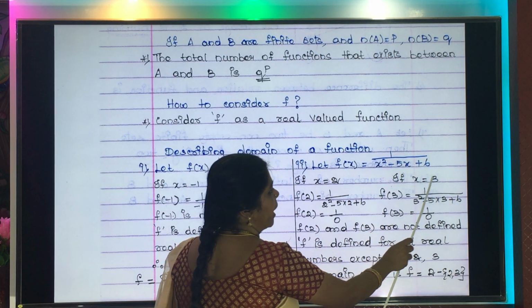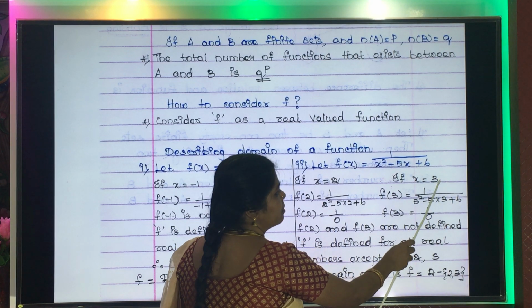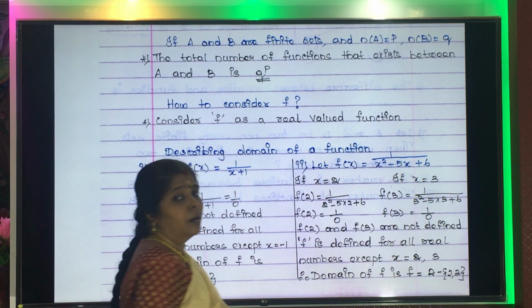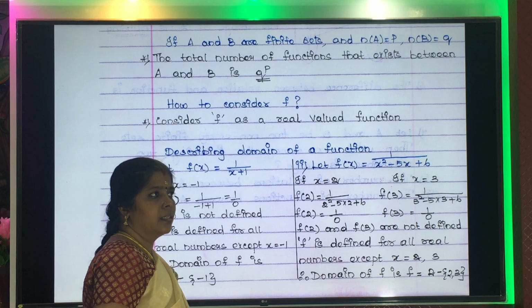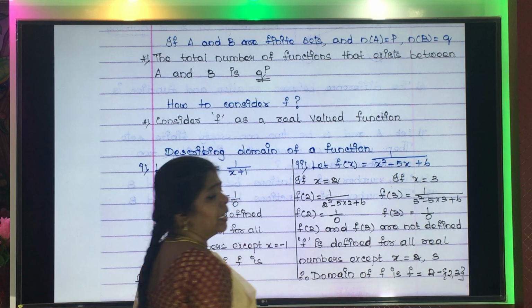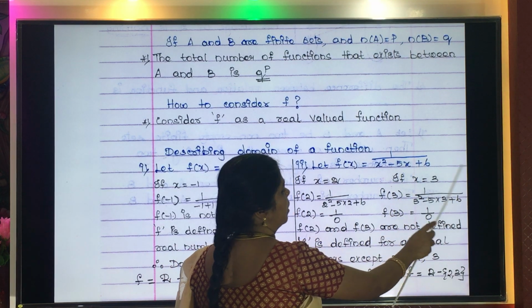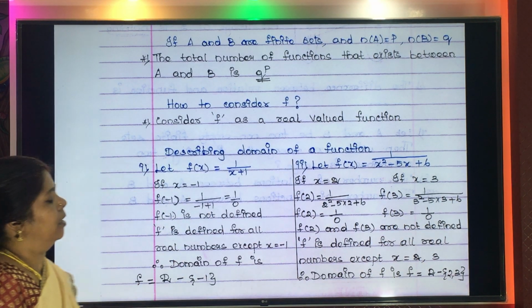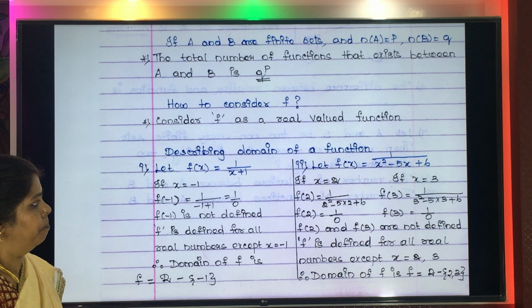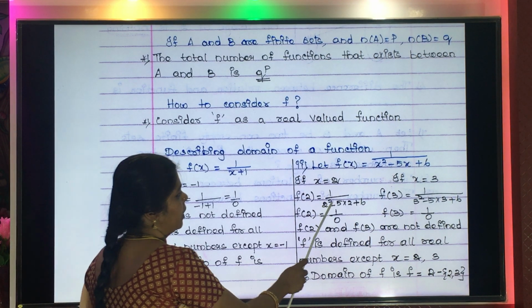This will be minus 2, minus 3, because minus 2 into minus 3 multiplied gives 6. When it is simplified, you will get minus 5. So minus 2, minus 3 means x is equal to 2 and x is equal to 3. Now come to the question.